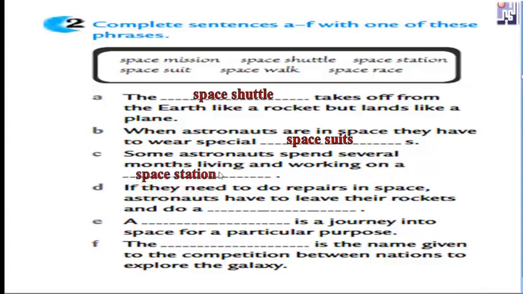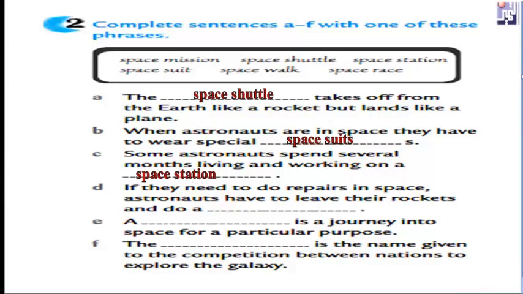A space station, living and working on a space station. Take care. Wear special space suits. The space shuttle takes off from the Earth. So space shuttle, space suits, and space station.